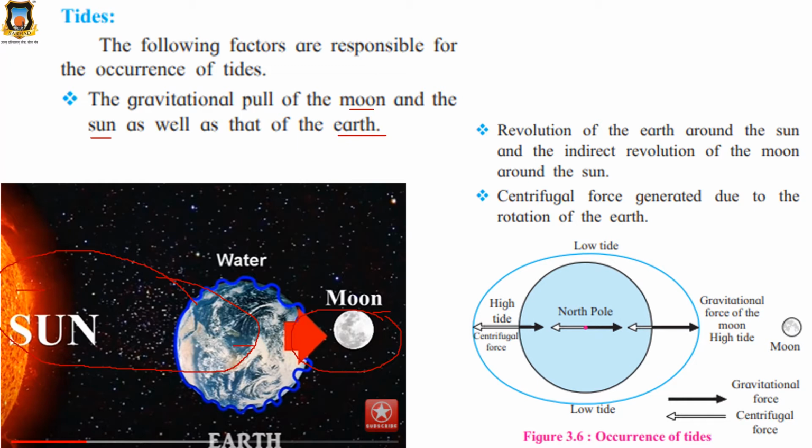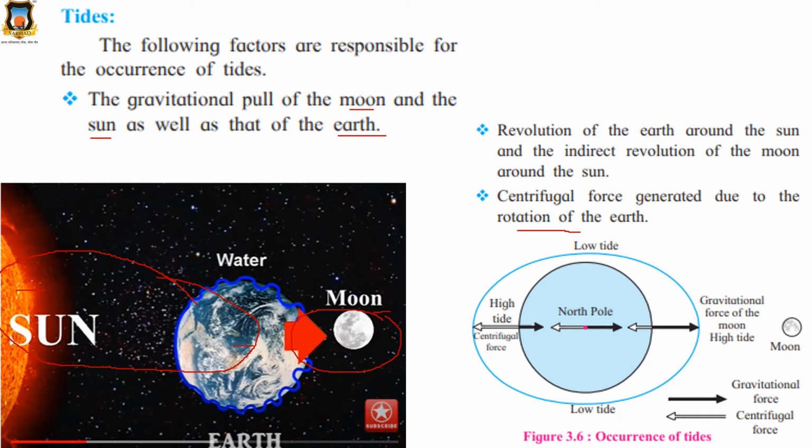Centrifugal force is generated due to the rotation of the earth. This is the earth, and the earth is going to rotate. Why? Because the earth performs both actions, rotation around itself and revolution around the sun. As you saw when you did the activities, when any object rotates around itself, it gives a force that throws things outward, the centrifugal force. So centrifugal force is generated due to the rotation of the earth.